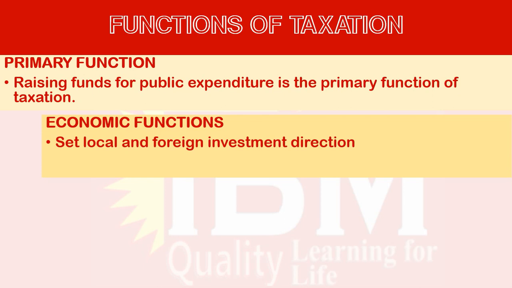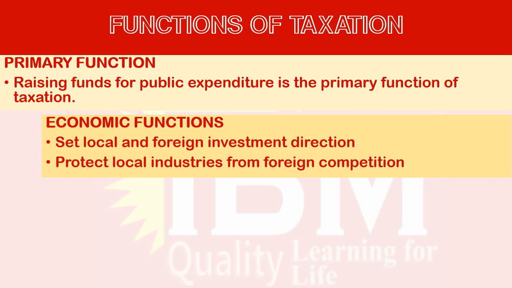a tool for that. The second economic function is to protect local industries from foreign competition. Some foreign competitive goods are imported. When foreign goods are imported, locally manufactured goods get lower demand. Therefore, if the government wants to promote local industries, they will charge high tax on the imported items. Then the local industries will be protected. So these are the two economic functions.